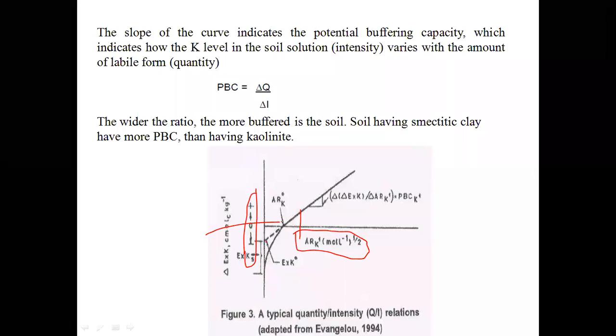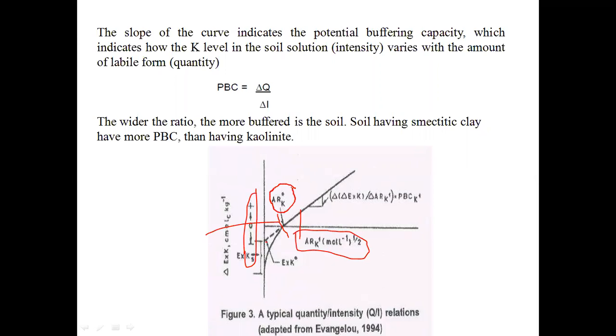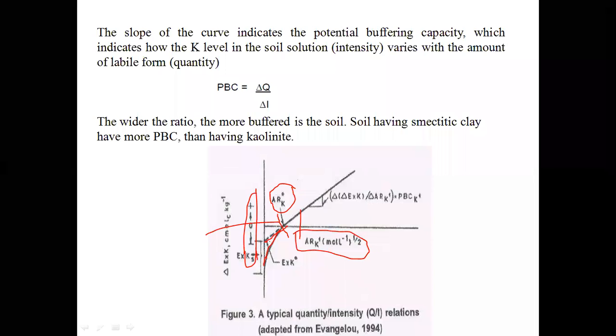The line which intersects the x-axis, that is ARK value, is called AREK value, equilibrium activity ratio, and the one which intersects the y-axis is called KL, that is labile potassium.